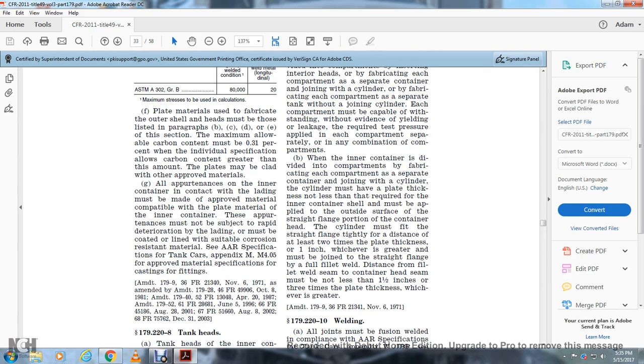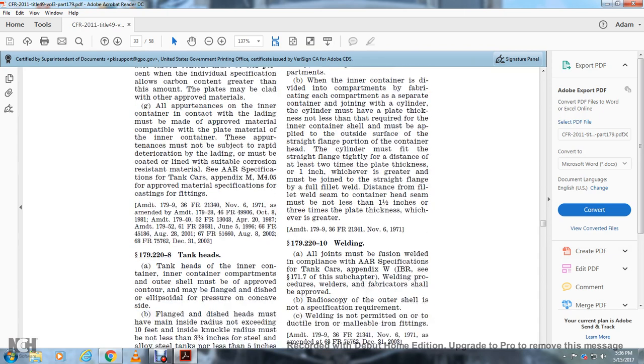B, when the inner container is divided into compartments by fabricating each compartment as a separate container with the joining of the cylinder, the cylinder must have a plate thickness not less than that required for the inner container. The shell must be applied to the outside surface of the straight flange portion of the container. The cylinder must fit with the straight flange and be tight for a distance of at least 2 times the plate thickness or 1 inch, whichever is greater, and must be joined with the straight flange by a full fillet weld. The fillet weld seam distance from the container head seam must not be less than 1.5 inches or 3 times the plate thickness, whichever is greater.